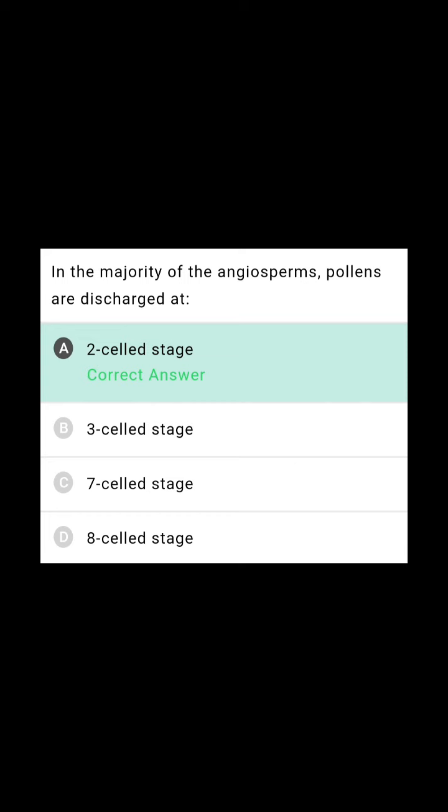In the majority of the angiosperms, pollen are discharged it. A very simple question. Everybody can do it. It is a two-celled condition. Actually, 60% of the angiosperms they shed their pollen in two-celled condition. Do you know what are the two cells? Yes, exactly. So one is a vegetative cell and one is generative cell. The remaining angiosperms, 40% of the angiosperms, they shed their pollen in a three-celled condition.